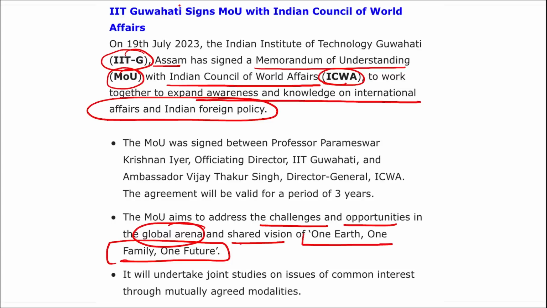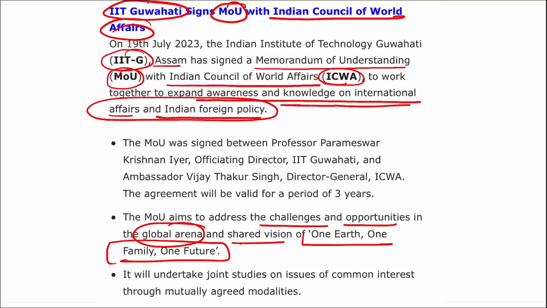Right? So coming back, it is IIT Guwahati that signed an MOU with Indian Council of World Affairs, right? And it is to expand awareness and knowledge on international affairs and Indian foreign policies. Correct?